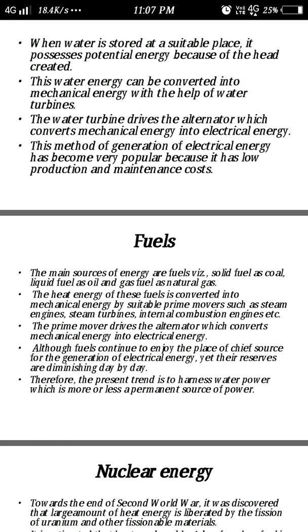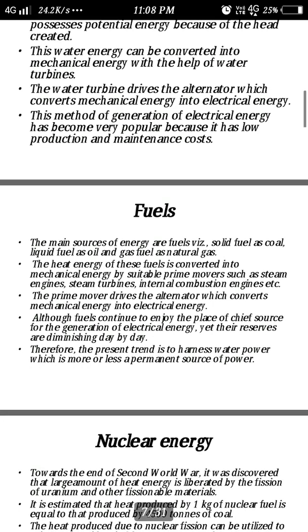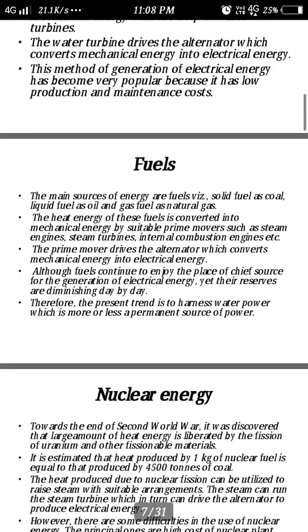As I already said, the dam helps to store the water, right? From the dam the water starts to flow with the help of the penstock and the spillways. The flow of water from the head of the dam creates high pressure, that is, with high potential energy it falls on the water turbine. Because of that the turbine blades get rotated. This rotation is the mechanical energy which gives input to the electrical generator. This method of generation of electrical energy has become very popular because it has low production and maintenance cost.